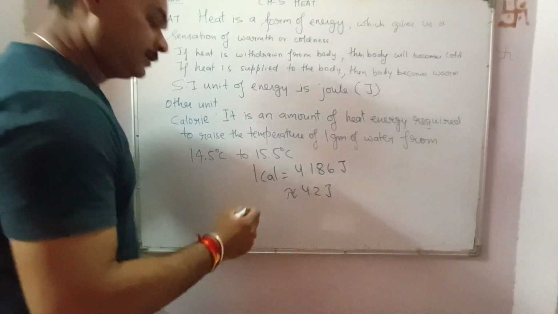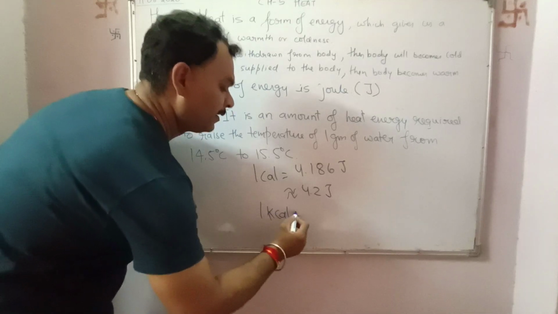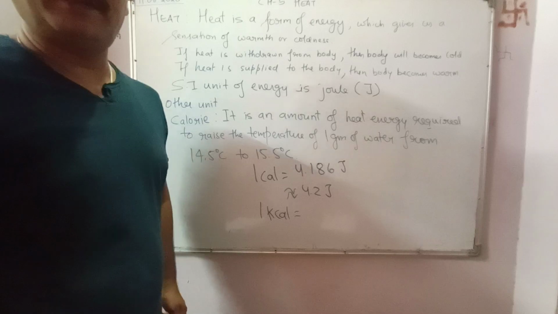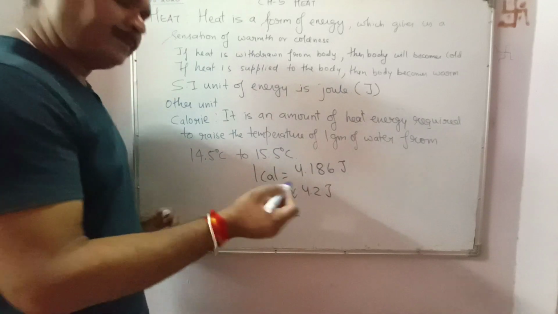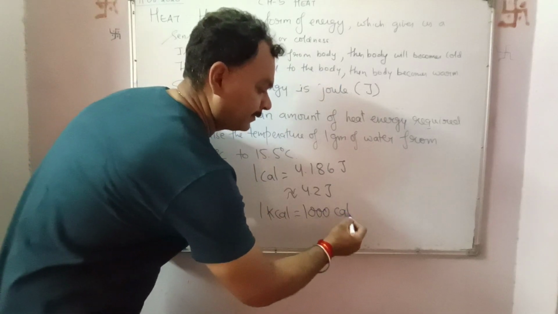Now bigger unit, 1 kilocalorie. Kilo means 1000. Kilometer, that is 1000 meter. Kilogram, that is 1000 gram. In the same way, 1 kilocalorie means 1000 calorie.